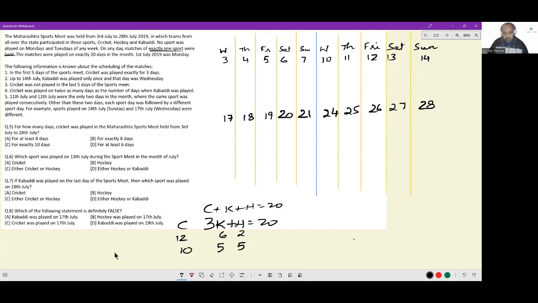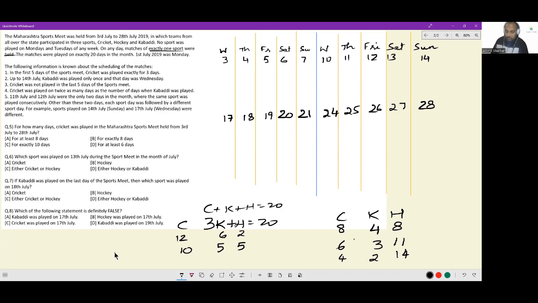Another possibility is kabaddi being on 4 days, hockey being on 8 days, and cricket being on 8 days. Another possibility is kabaddi being on 3 days, cricket being on 6 days, and hockey being on 11 days. Another possibility is kabaddi being on 2 days, cricket being on 4 days, and hockey being on 14 days.